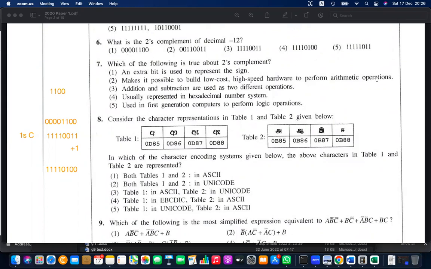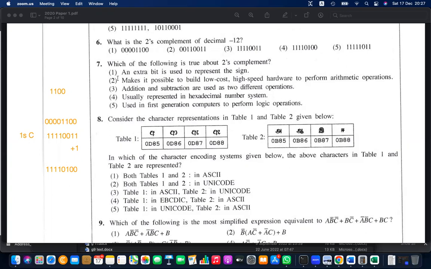Indirectly, yes. Why indirectly yes? Because with 2's complement, there is no need to subtract. So subtraction hardware need not be built. Subtraction needs a lot of hardware components that need not be built, because subtraction can be done through addition. Therefore, no additional hardware is required.